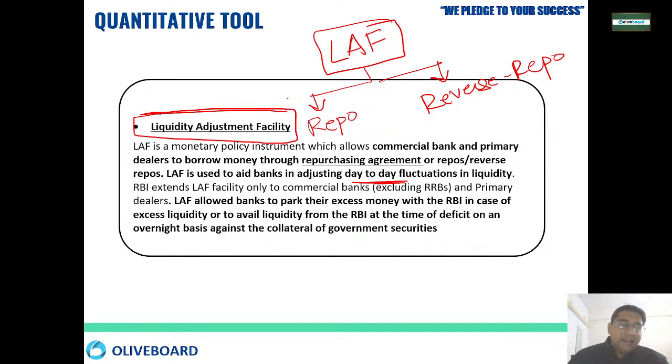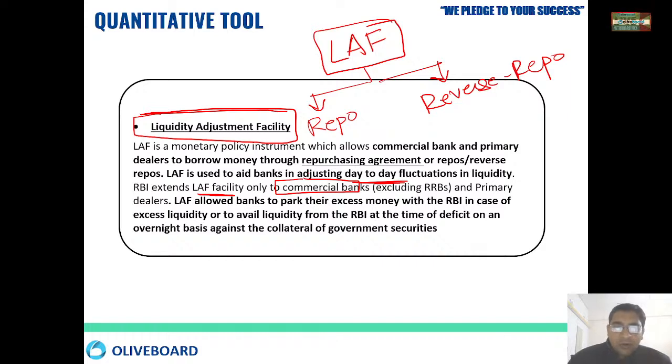For all other things there is the bank rate, but if any bank wants money for day to day fluctuation in liquidity, they can go to RBI and take the money under the liquidity adjustment facility window at repo rates. Repo rates will be a little bit higher because this is an emergency. RBI extends this LAF facility only to commercial banks.